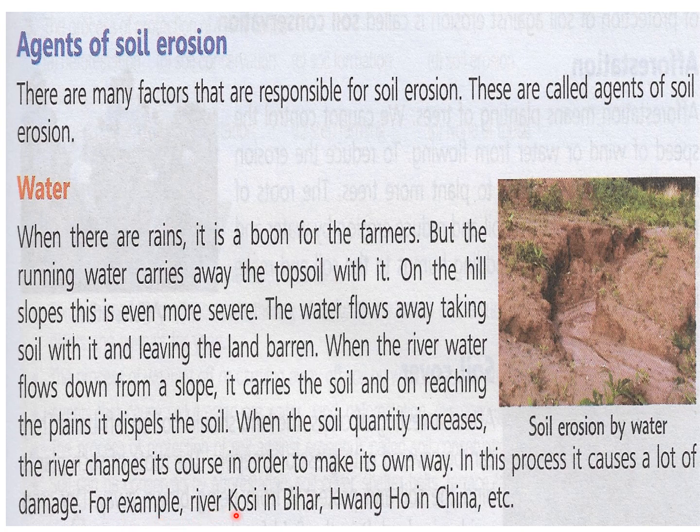For example, River Kosi in Bihar, most of the time there is flood in the rainy season in Kosi River, and it changes its course many times. So that farmland is lost. Then the Huang He River in China also creates havoc, and there is a lot of damage with this river also.